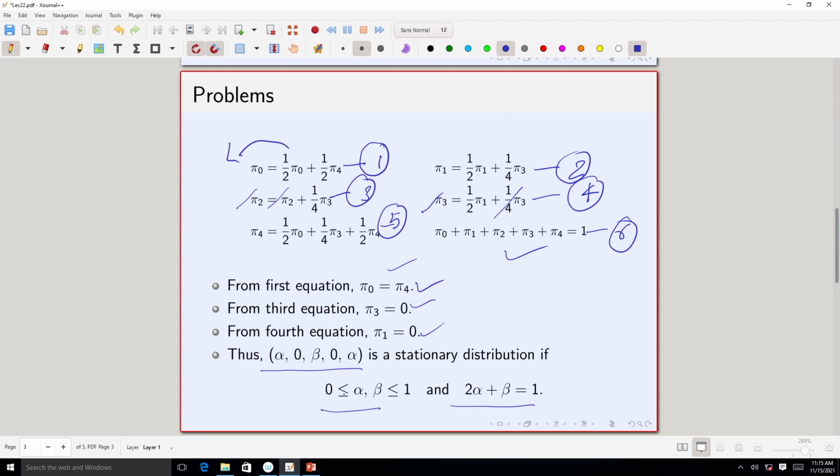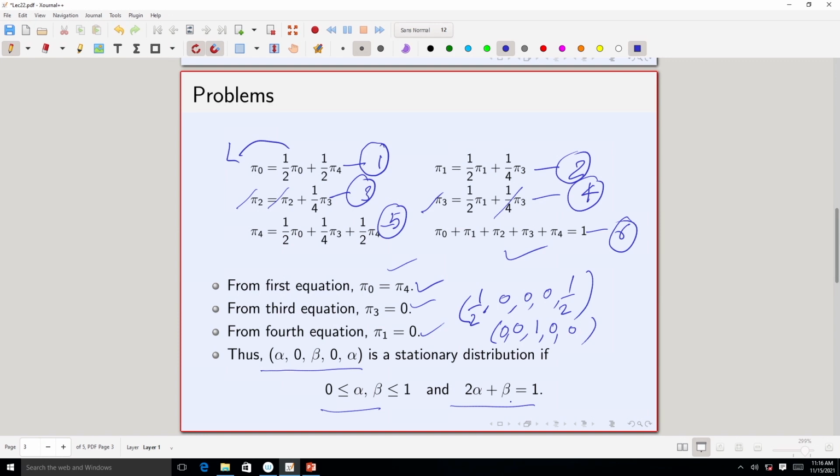So, for example, one particular thing is half 0 0 0 half is a stationary distribution. Another stationary distribution is 0 0 1 0 0. In this way, any such vector with these two constraints, that alpha and beta should be between 0 and 1 and 2 alpha plus beta should be equal to 1, then you can find infinitely many stationary distributions. So, again this is an example of a finite state irreducible Markov chain which has infinitely many stationary distributions, right.